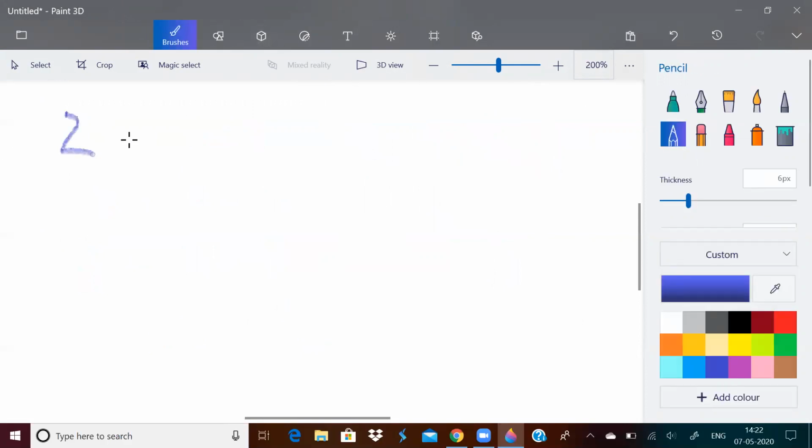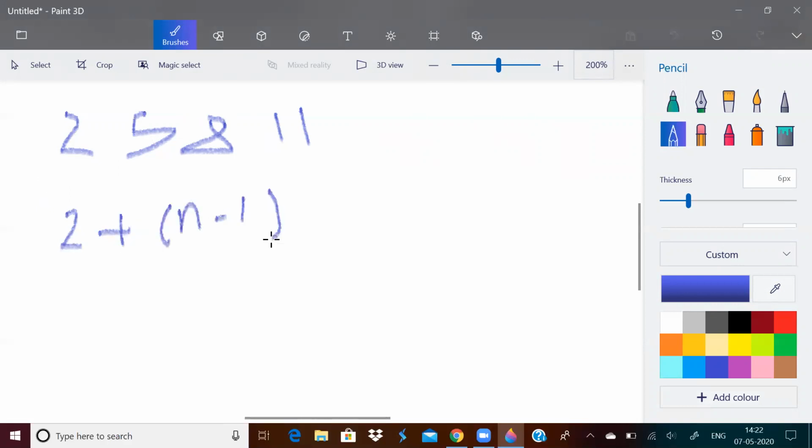So if we consider this AP 2, 5, 8, 11, how to express it? It will be 2 plus n minus 1 into 3. Because I hope you know that you can write an AP like a plus n minus 1 into d. a is the first term, d is the common difference, and n is the number of terms. So this is the last term of an AP. That's how you express the last term of an AP.